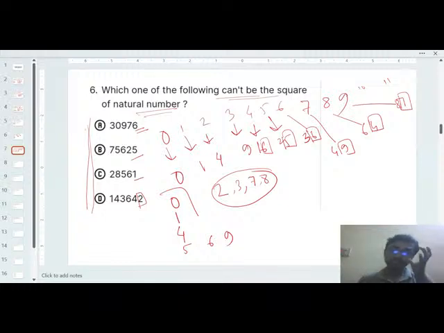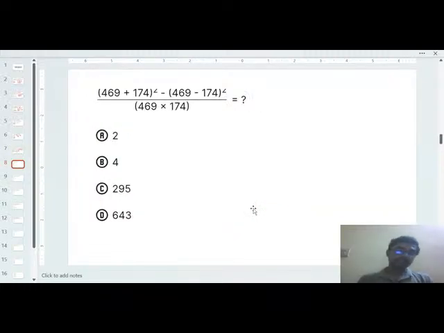Understood? So in this way you have to do this. You have to remember every time what the last digit of any square number can be: 0, 1, 4, 5, 6, 9. Okay. So next question.